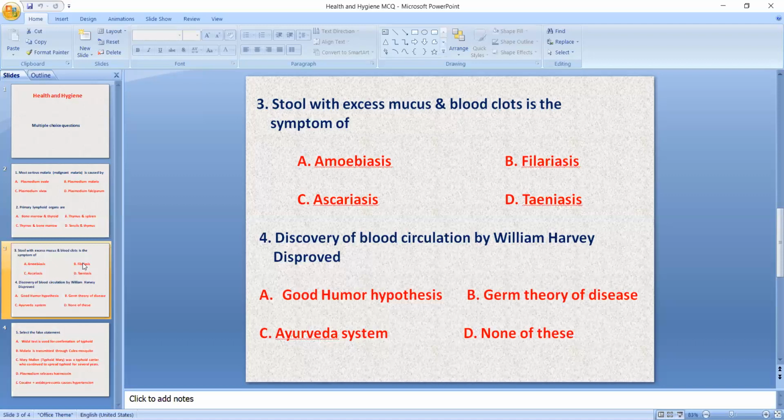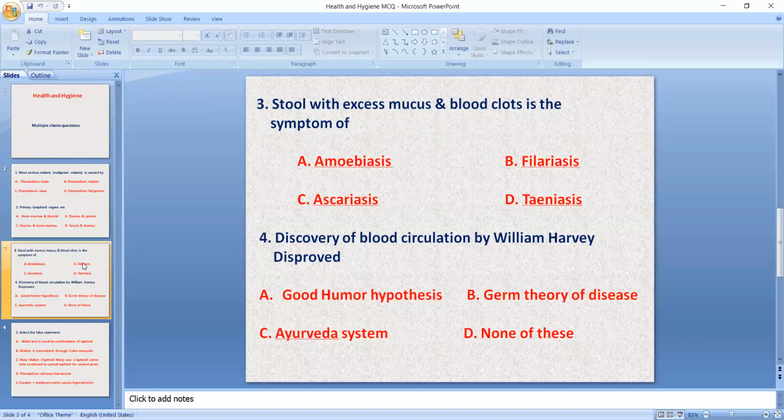Next one, discovery of blood circulation by William Harvey disproved... We already studied the humors at the start: blood, yellow bile, black bile, and phlegm.